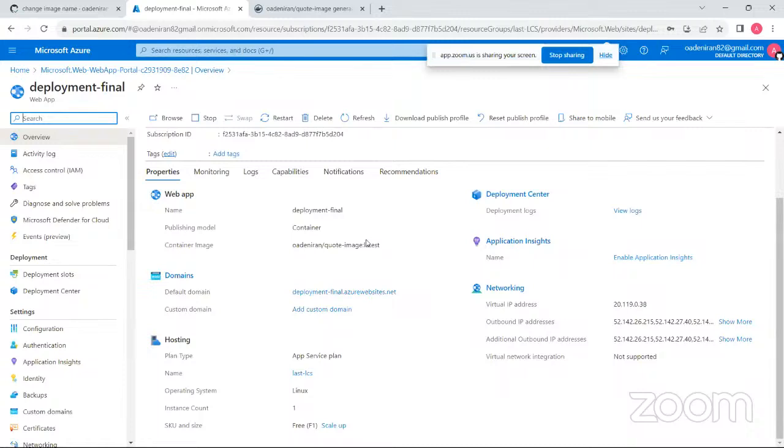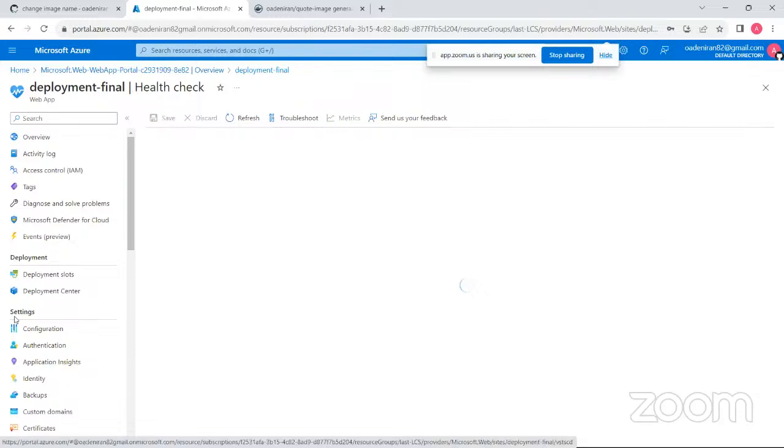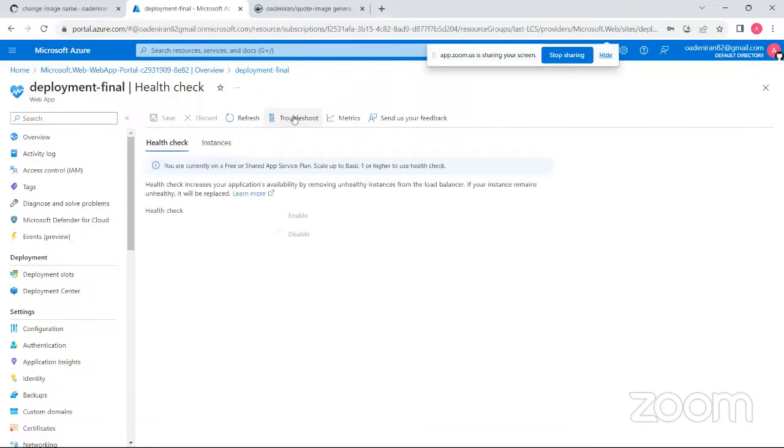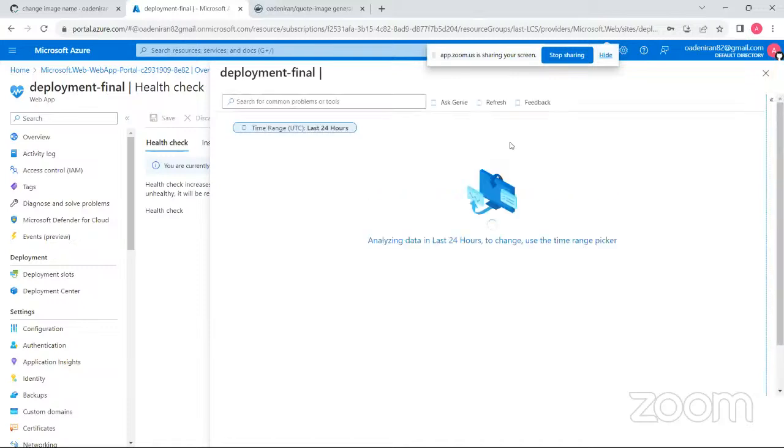So unfortunately, I think these guys are down currently, because there should be no reason why we're having this health error. Let me see if troubleshooting will do anything. But I think the issue is that probably they're down currently. So when things like this happen, we have no option than to wait for them to fix it.